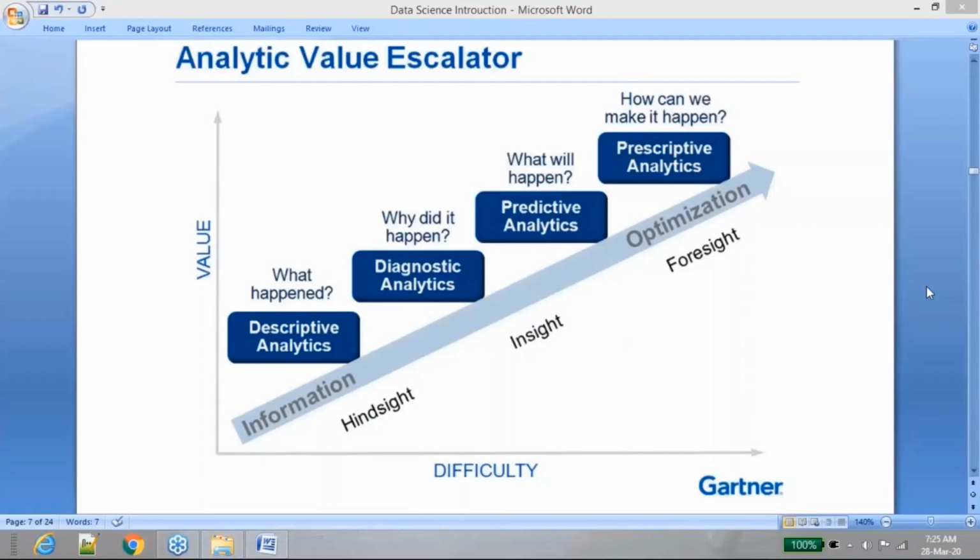So what happens after that? You capture the data, then what? That's when descriptive analytics will start as the first step, after the data is moved into the data warehouses. What do we mean by descriptive analytics? People will try to understand what happened in the organization. Today is, say, 28th March. What happened on 27th March? What happened on 26th March?